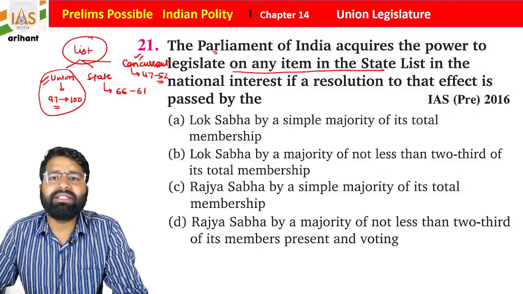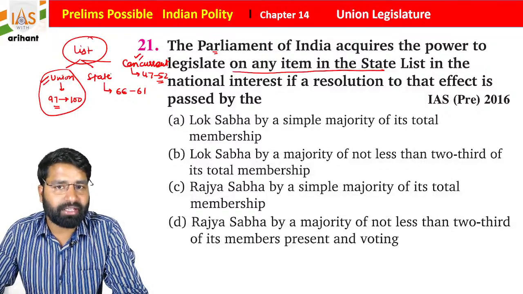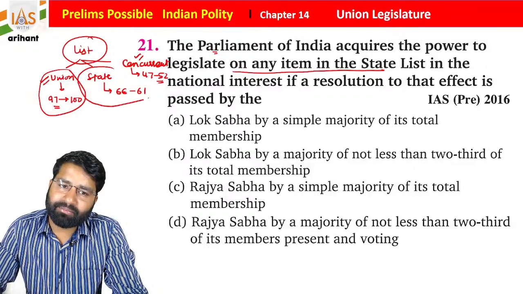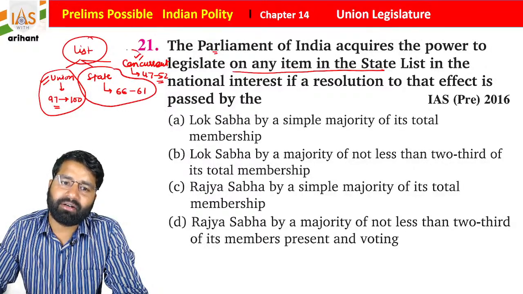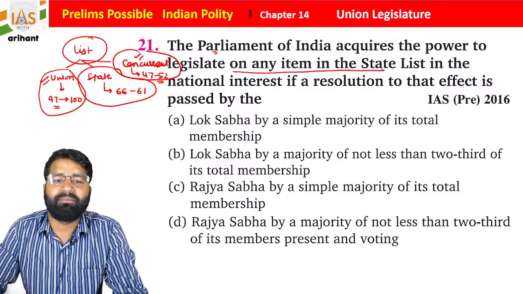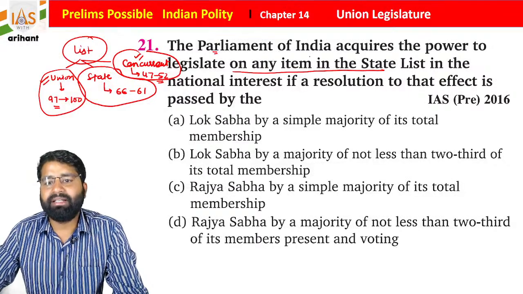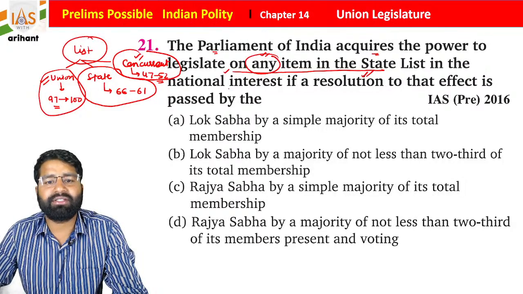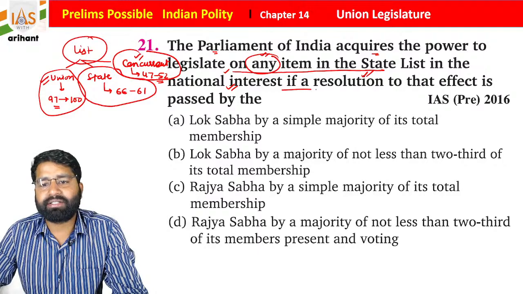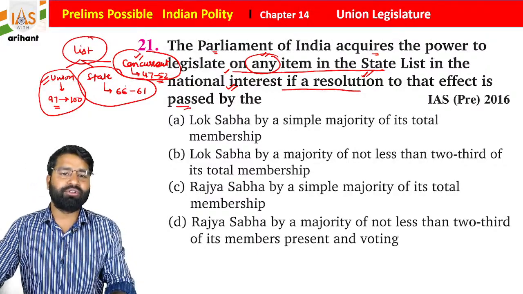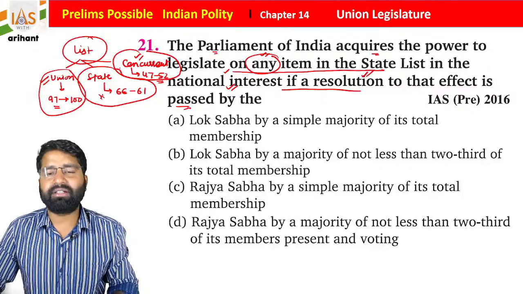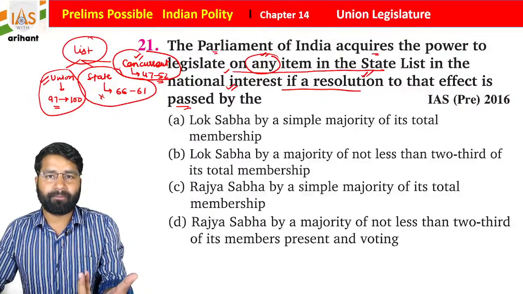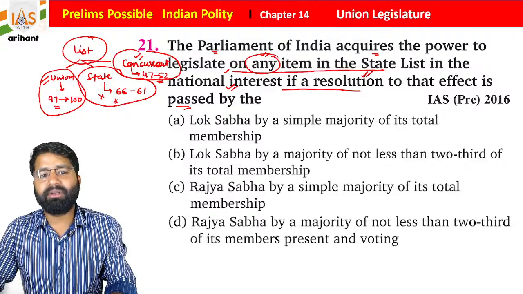Over the Union List subjects, only the Centre or Parliament can make law. In the State List matters, only the state can make law, and in the Concurrent List, both can create law. But here it says that the Parliament of India acquired the power to legislate on any item in the State List in the national interest if a resolution to that effect is passed by. So let's suppose Parliament wants to modify the State List, what procedure is going to be followed? Is it possible or not?